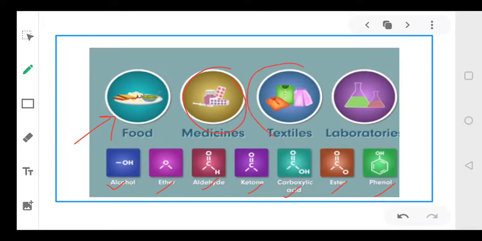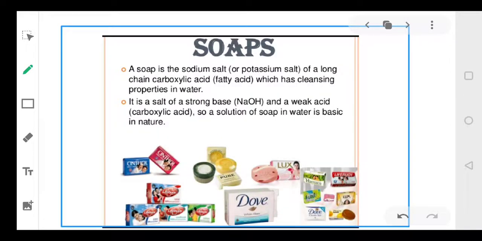They are used in the textile industry. Apart from this, they are also used in the laboratories. So carbon compounds find diverse uses. They're used differently in different parts of life. The most important are the soaps. We use them as soaps, isn't it?